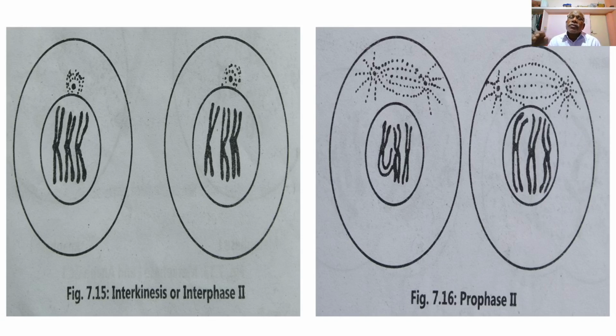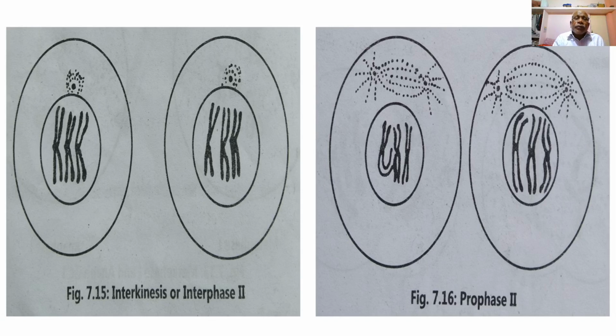So during prophase second, what happens? The chromatids of the chromosome, which were readily separated during telophase 1, remain so. But the centromeres of each chromosome split or divide longitudinally into two daughter centromeres, the nuclear membrane begins to disintegrate, and thirdly, spindle fiber formation also takes place during prophase second, as shown in the second figure.